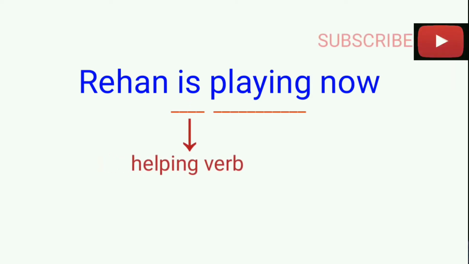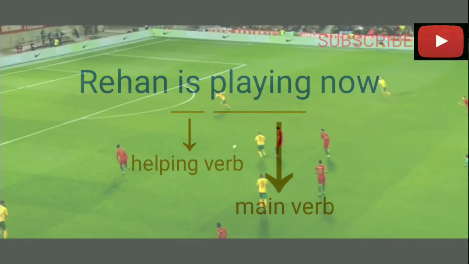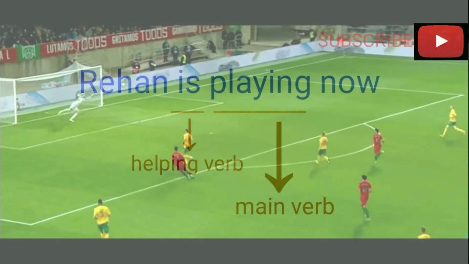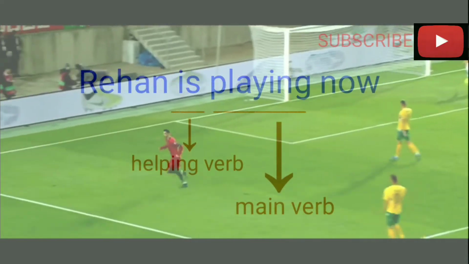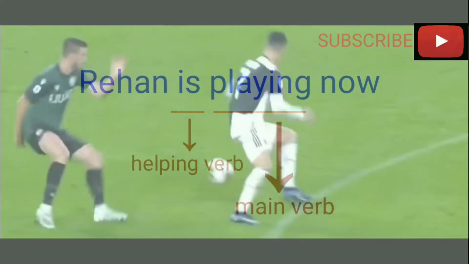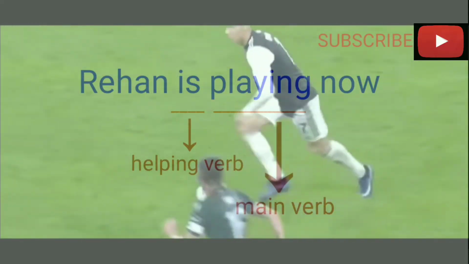Rehan is playing now. Here there are two verbs. Can you identify what the two verbs are? Yes, is and playing. In this sentence, is plays the role of helping verb and playing is the main verb, because playing shows a physical action that is done by Rehan, and the helping verb is shows the tense of the sentence.